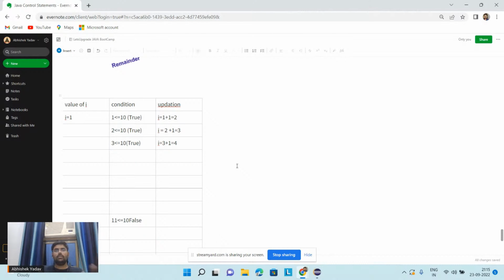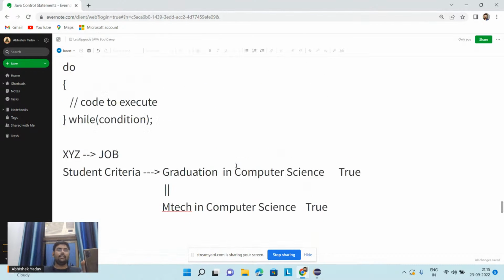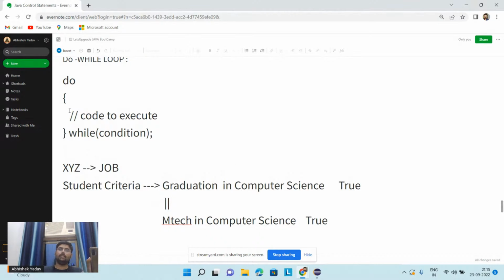Okay guys, so this is about the while loop. The do while loop we will discuss in tomorrow's session, and we will create a small project. If time is left, we will go for class and object. I have discussed a small part of class and object in yesterday's session. If time is there, I will discuss the syntax, like how to create a class and how to create an object.